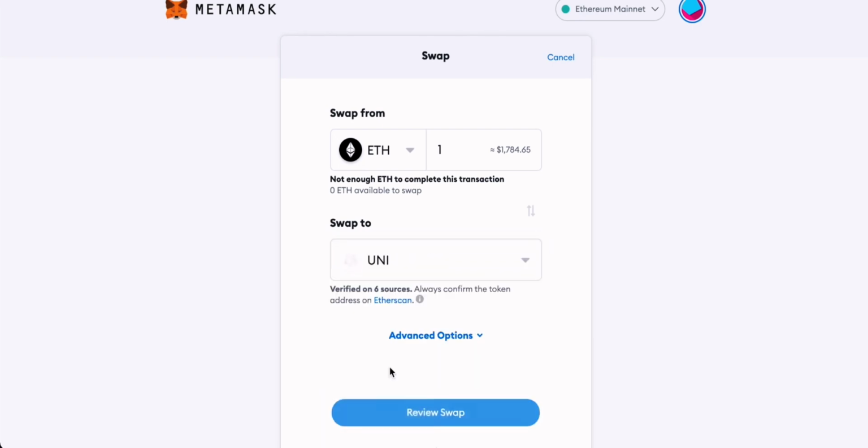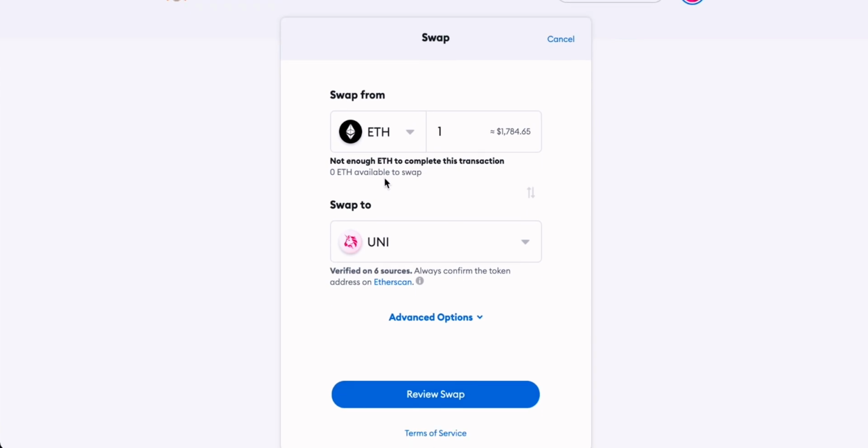So let's just choose Uniswap as an example. So we could be giving over one Ethereum based token and then getting however many Uniswap tokens that is worth. You can also read down here that Metamask is verifying the validity of this token, verified on 6 sources. Like I said before, scam tokens could actually have the same name as an original token that you might want to swap into. So it's good that Metamask verifies that this is a proper original token, verified on 6 sources, so that we know that we're actually buying the real thing.